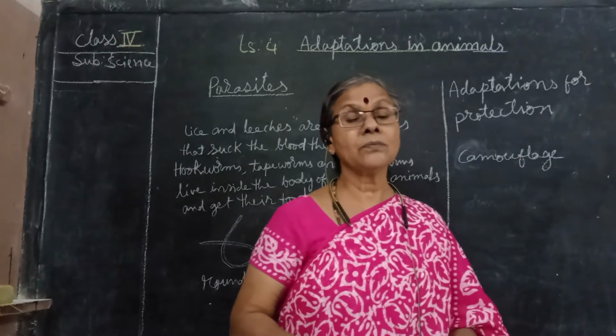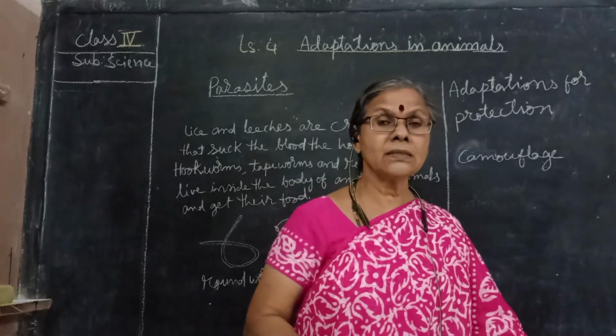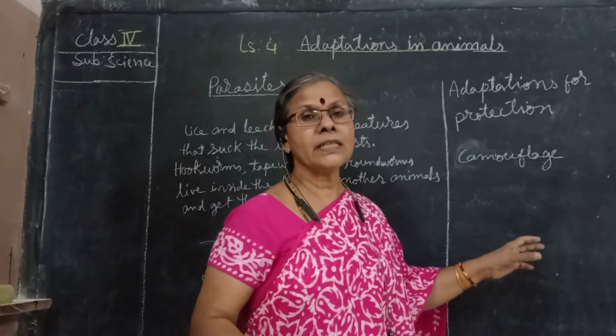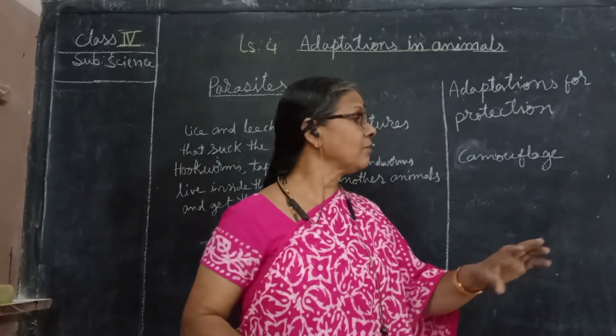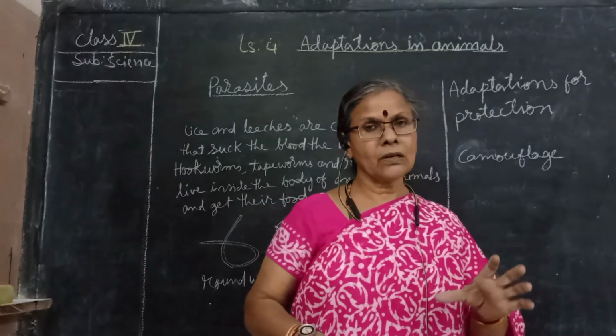You might have seen the chameleon mainly. It's common on the walls, on the trees, and small plants also. They will keep on changing. Suppose a cement-colored wall is there, immediately they will change the color of their body.